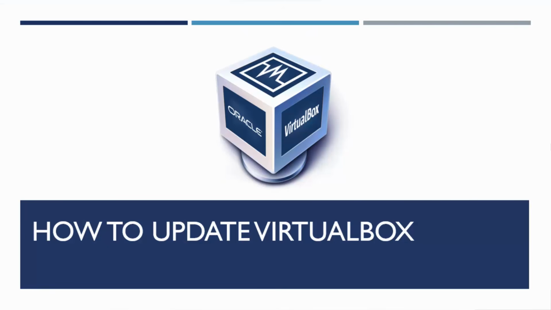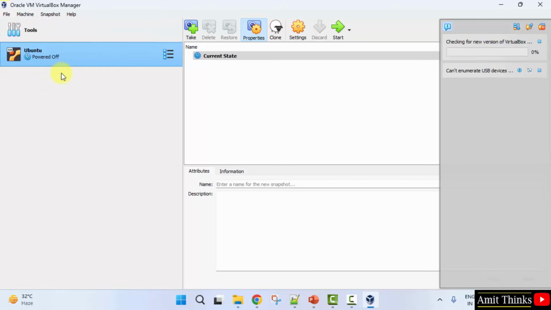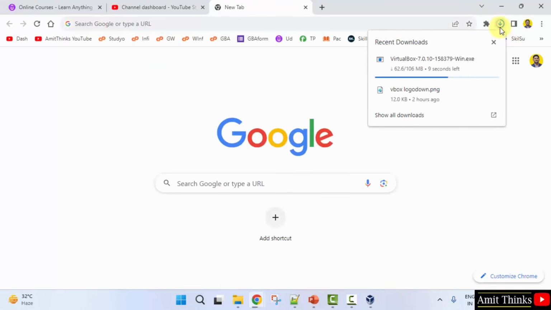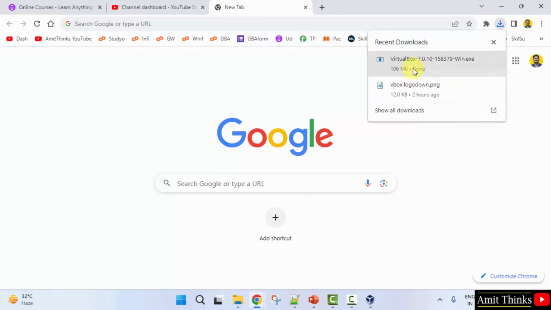In this video we will see how we can check for updates on VirtualBox. If a new VirtualBox version is available, it will show. For that, go to File, click on Check for Updates. Here it is, New Version Found. I'll click on it. 7.0.10 is available. Click here. It is downloading. Downloaded successfully. Now what I'll do, I'll just click on it, or right click and click Open.